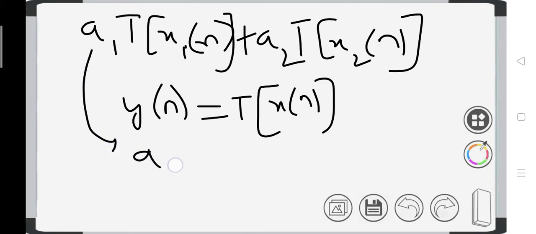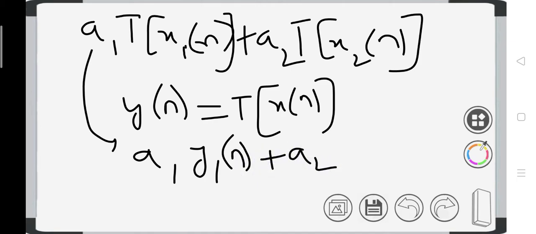Transformation of x1 of n can be written as y1 of n, and transformation of x2 of n as y2 of n. So the RHS is a1 into y1 of n plus a2 into y2 of n.